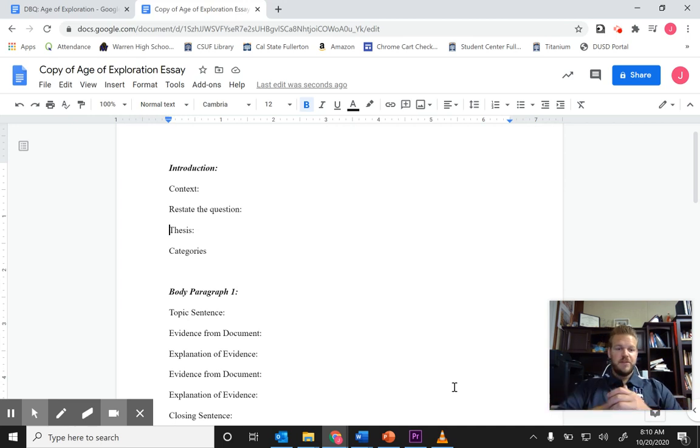Hey, everybody. So, this is the Age of Exploration essay, just a little help with the introduction paragraph. Last essay, the Reformation one, I wrote the introduction for you. And this one, I'm going to write the chart for you. And then hopefully you can take our chart and turn it into a context paragraph. Again, context means the background history to what you're writing about. So, I have an outline here that you can use.